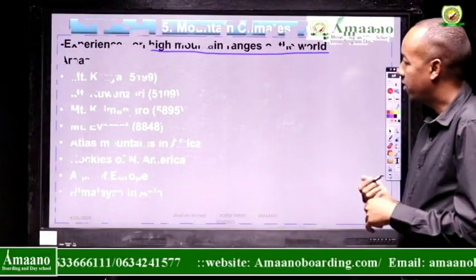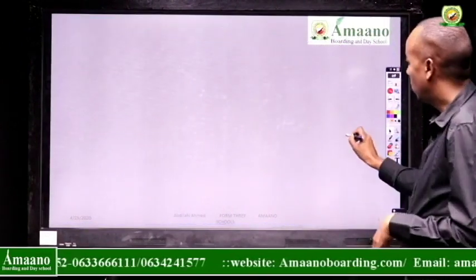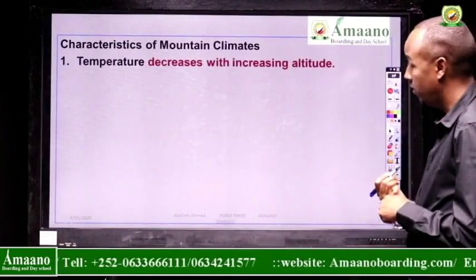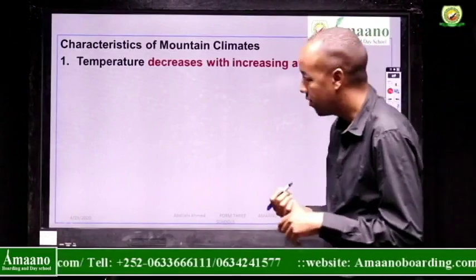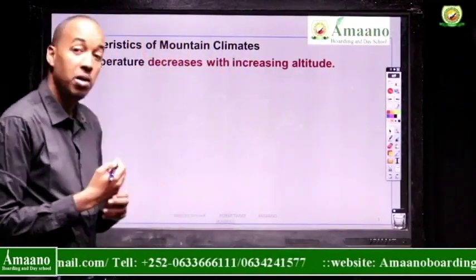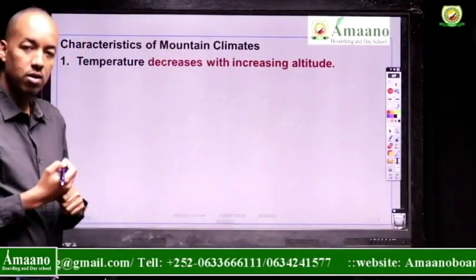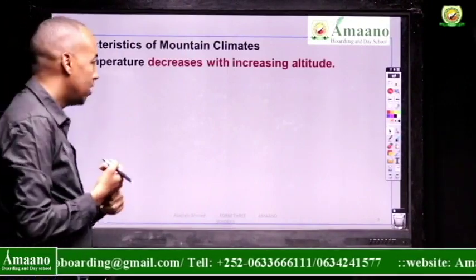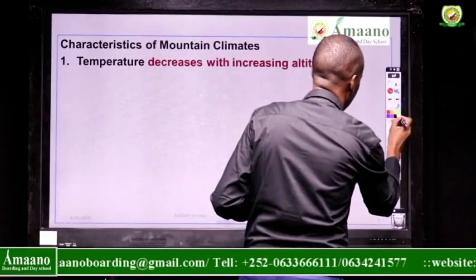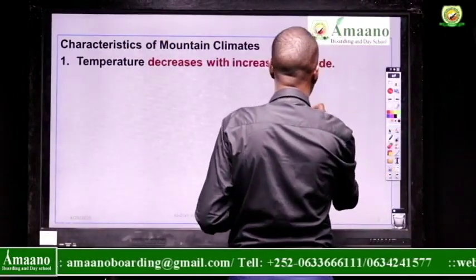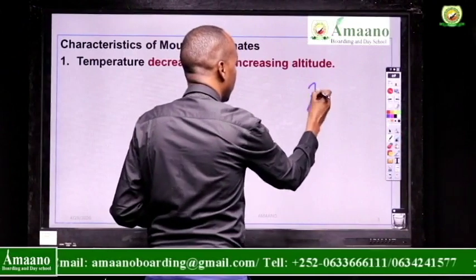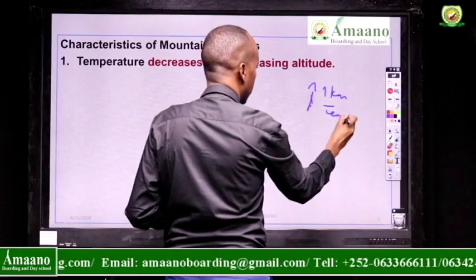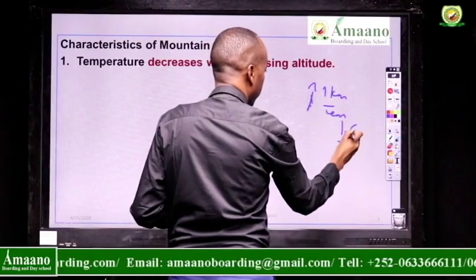Now what are the characteristics of this type of climate? The first characteristic of mountain climate is that temperature decreases with increase in altitude. It means whenever you go high on a mountain, the temperature drops. How much does it drop? They say for every 1 kilometer you go up, the temperature will go down by 6.5.